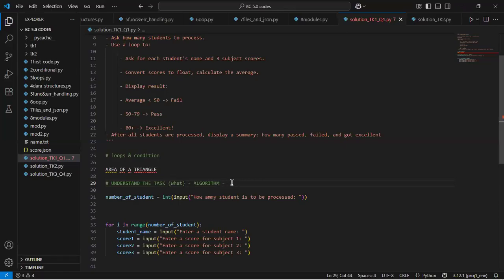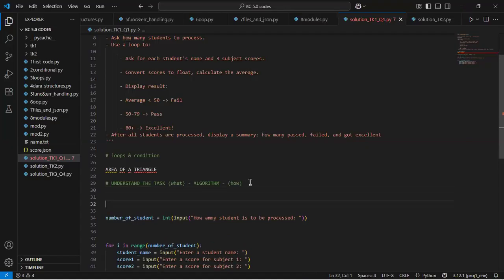And then here is more like the how, but this how is in plain English. How do we go about solving? Now that I know what this task is supposed to do, how do I now go ahead and put this in plain English? Like I said before, an algorithm is basically plain English. So after I have understood this task, I can simply come here and write in plain English, right?